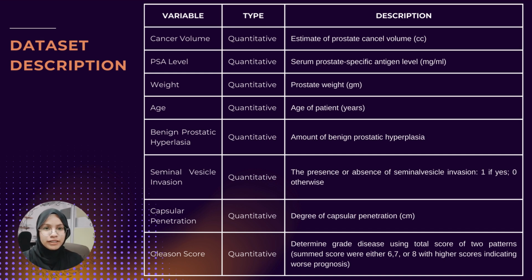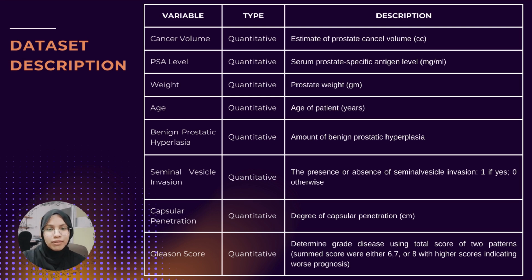Our data description. First of all, we are using secondary data since our lecturer provided it. This dataset contains a record of 97 men who were about to undergo radical prostatectomies. The variable mainly concerned with is the cancer volume as the dependent variable. It also focuses on additional variables that may influence the cancer volume.